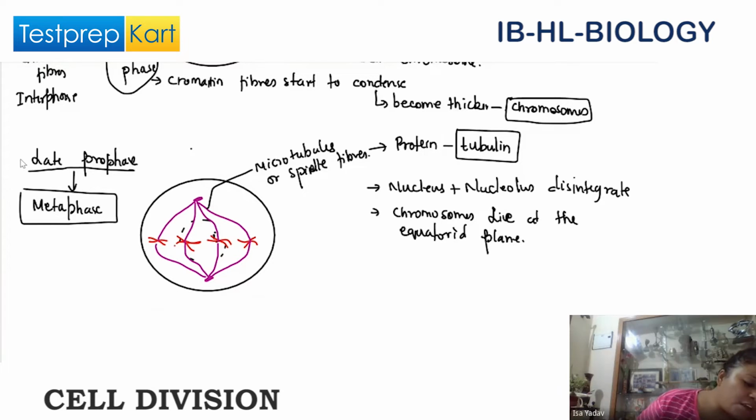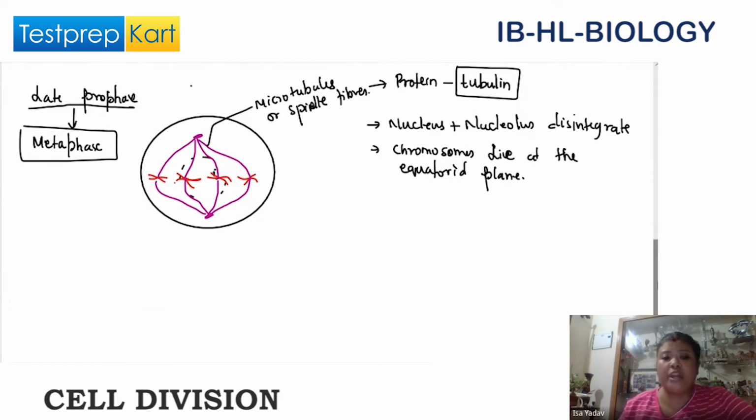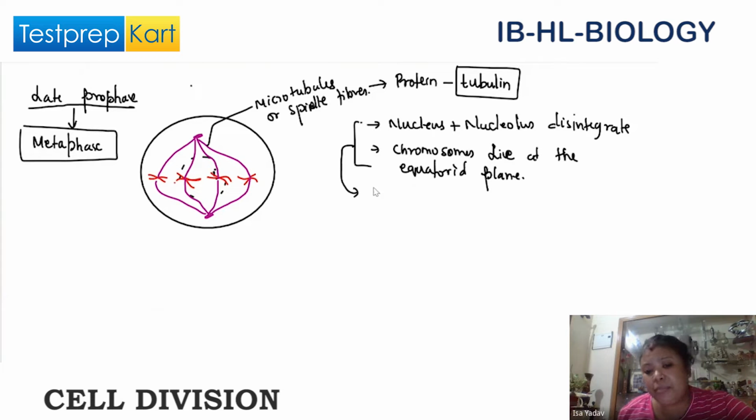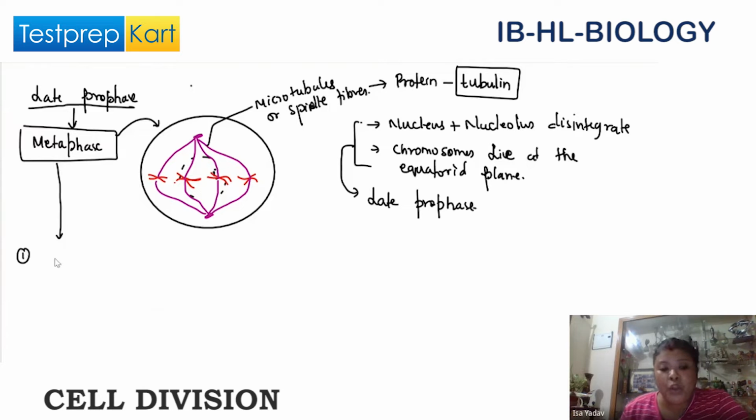Metaphase. These structures take place in the late prophase. Now from late prophase, it has come to metaphase. So let us see what changes the cell goes through during metaphase.